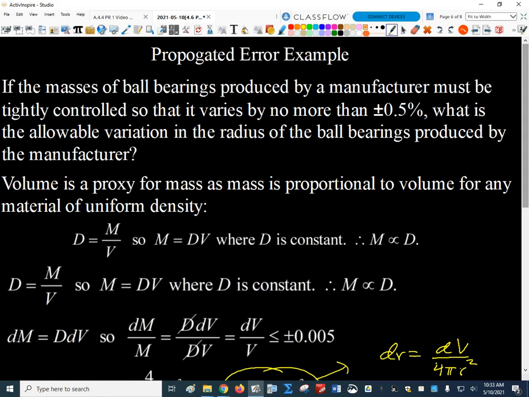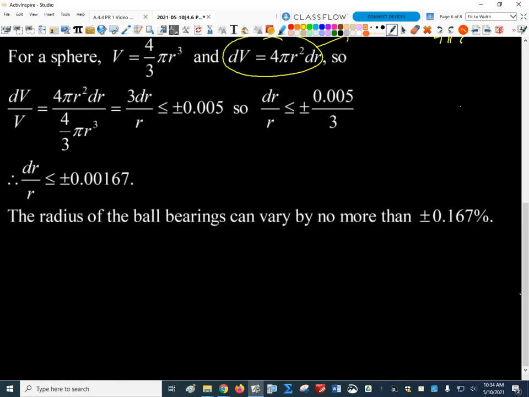I guess I never stated the question explicitly, but we want to know, oh, there it is: what's the allowable variation in the radius? The allowable variation as a percentage is plus or minus 0.167%. Does that make sense? Give me thumbs on that. How are we doing? Okay.